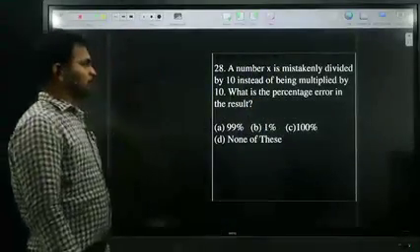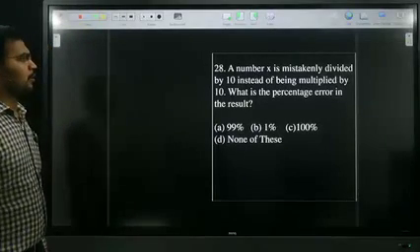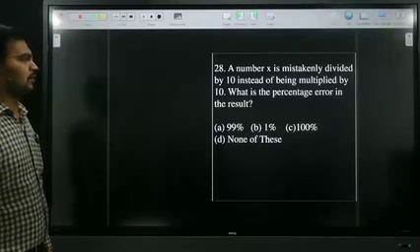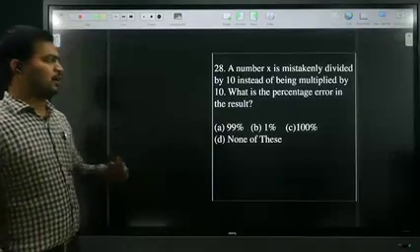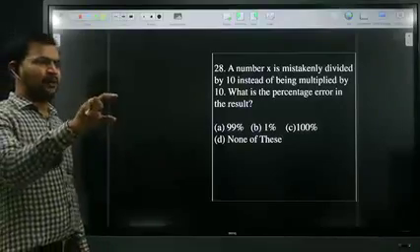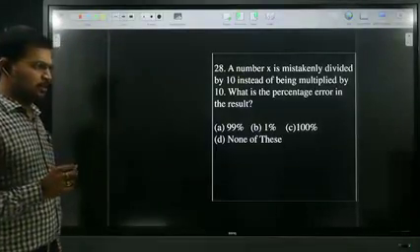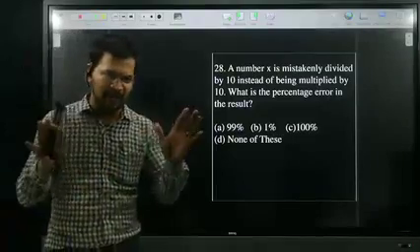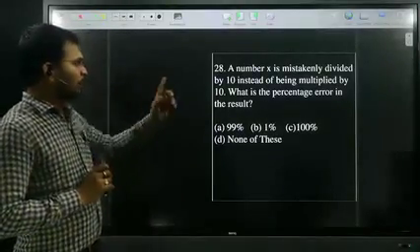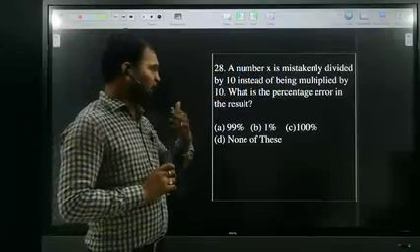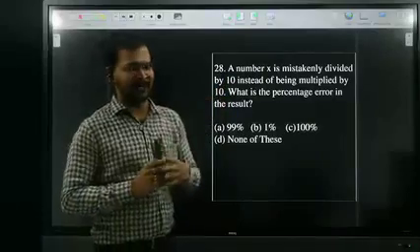Next question. A number x is mistakenly divided by 10 instead of being multiplied by 10. What is the percentage error in the result? First of all, I don't know which number I need to divide, so I simply assume that number as 100.